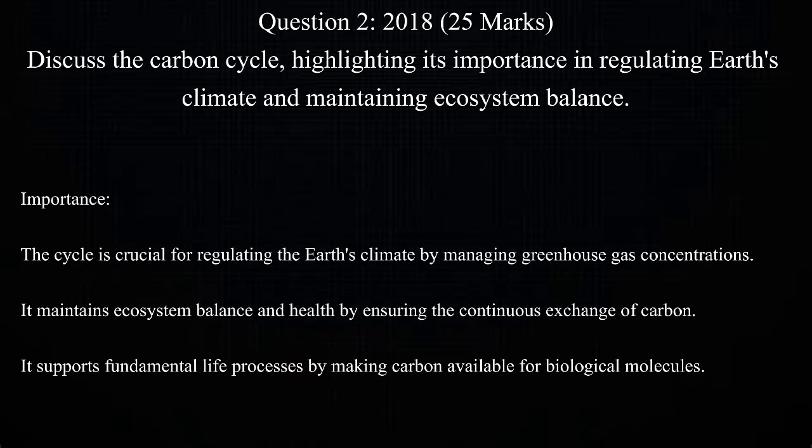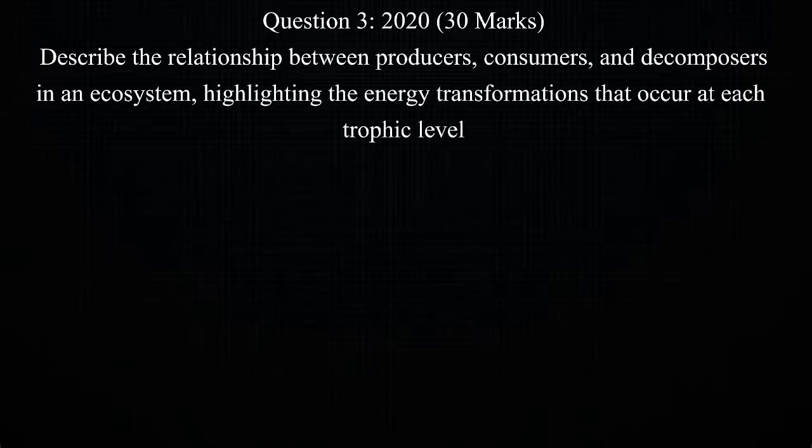Now, importance. First of all, it regulates Earth's climate. It maintains ecosystem balance. It also supports life processes. The carbon cycle ensures carbon exchange, influencing climate and ecosystem health. 2020, question 3. Describe the relationships between producers, consumers, and decomposers in an ecosystem, highlighting the energy transformations that occur at each trophic level for 30 marks.